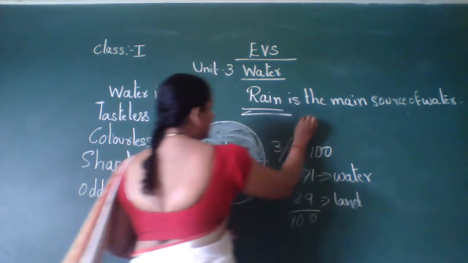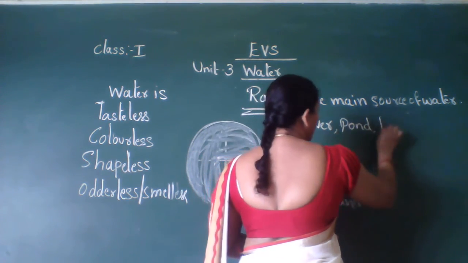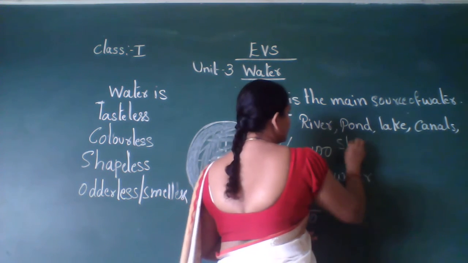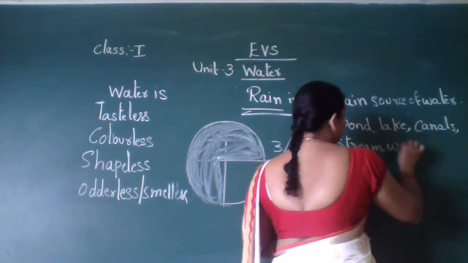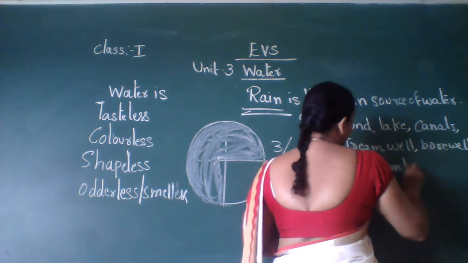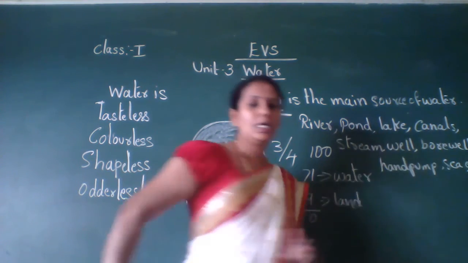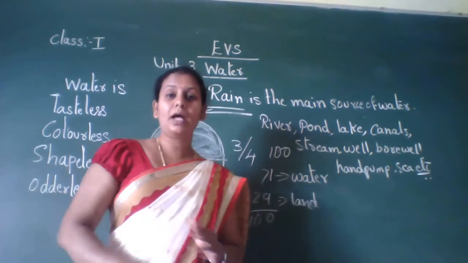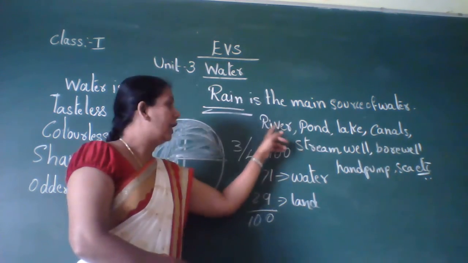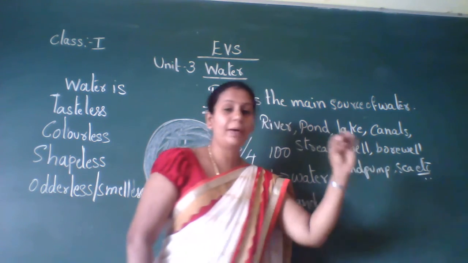Yes, very good. Rivers. Okay, river. Next, pond, very good. Lake. Okay, canals, stream, well, sea, etc. Very good. So when rain falls on the earth, all that rain water flows and they will get stored in these water bodies like river, pond, lake, canals, stream, well, borewell, and sea.